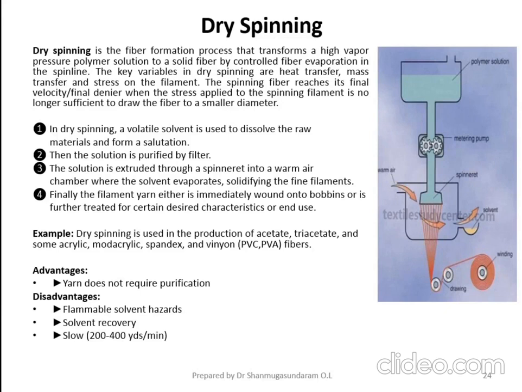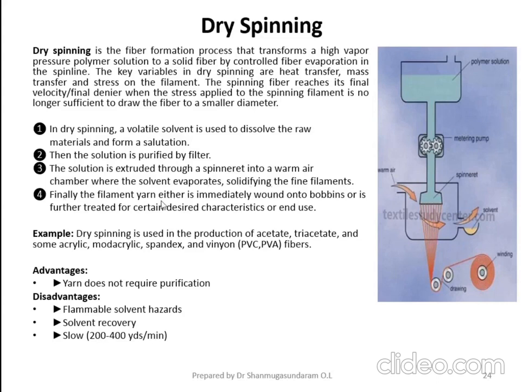How does the polymer melt take place? In melt spinning, we heat the polymer. But here, how are we making the polymer into a solution? We are using a solvent, dissolving the polymer and making it into a solution form. Then it is filtered by means of a filter. Once the solution is filtered, it is extruded through a spinneret into a warm air chamber, where the solvent is evaporated. Once the solvent is evaporated, the fibers are solidified.